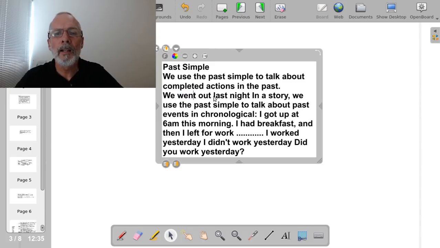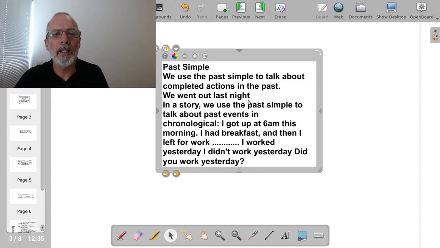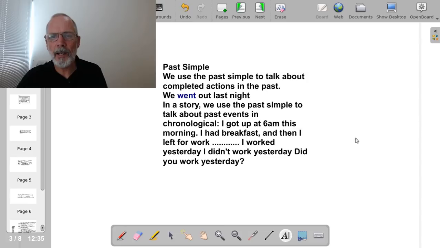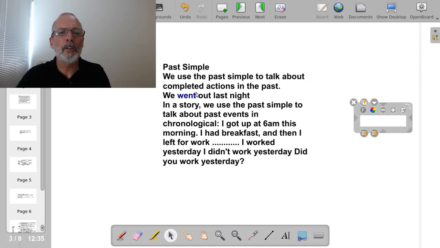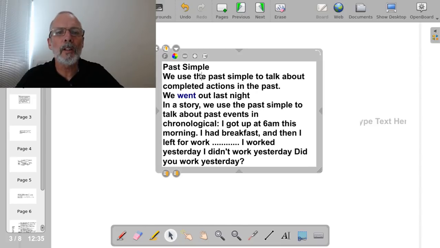So normally, this has been messed up now. Let me just tidy this up a bit. Here we have an example. We went out last night. So here's the verb. It's in the past simple. This verb is an irregular verb. Can anybody tell me the present of this verb?